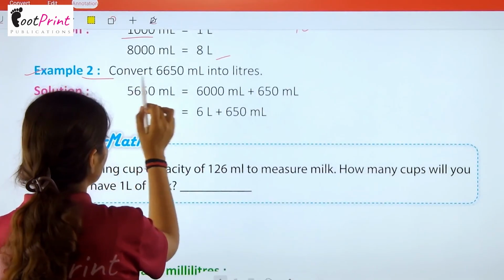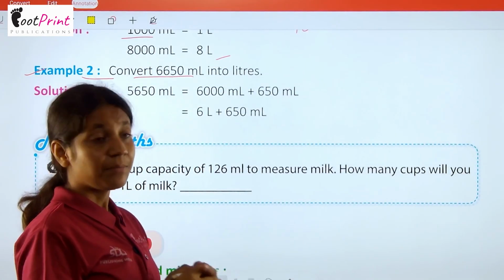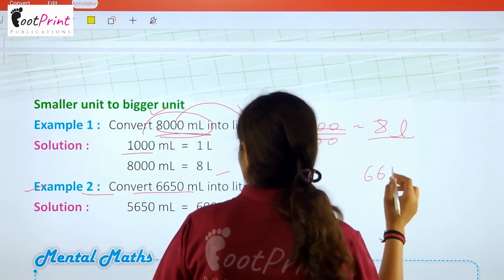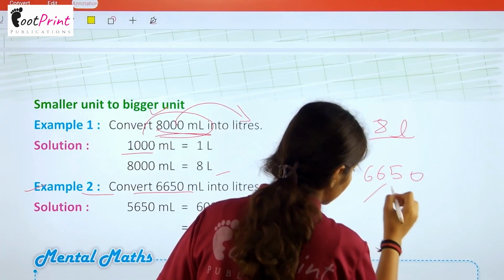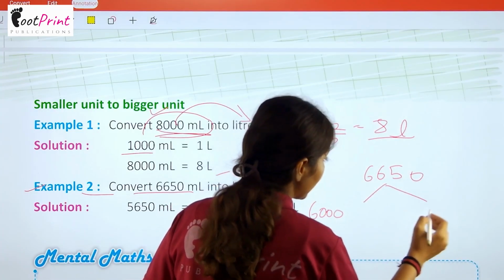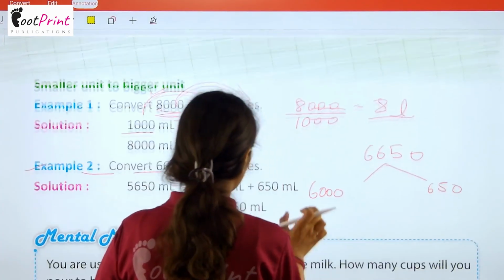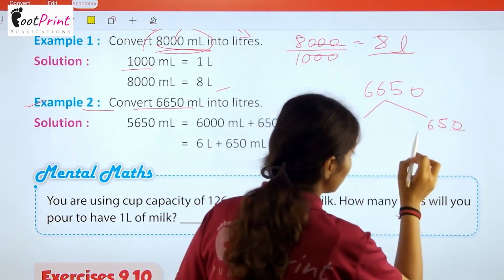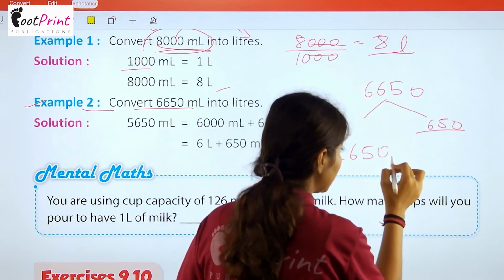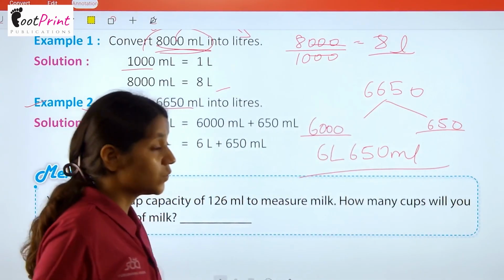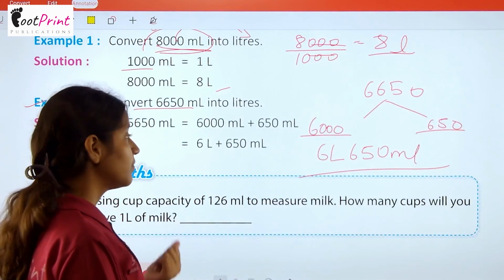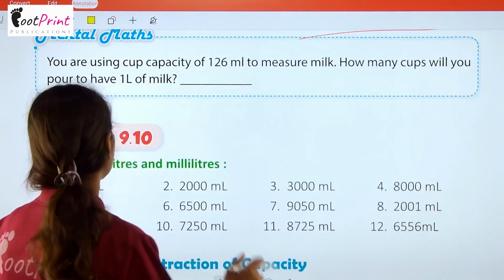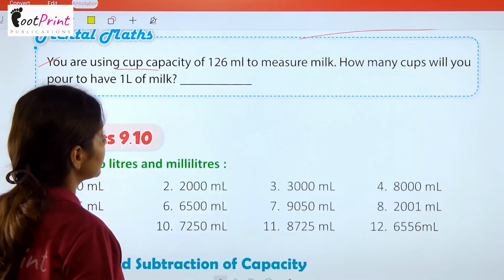Now example number 2, convert 6650 milliliter into liters. So again here we have to follow the breaking rule. So just break the number. So this will be 6000 and 650. Now this 6000 will become 6 liter and this will become 650 milliliter. The whole value is 6 liter 650 milliliter. That is our answer.